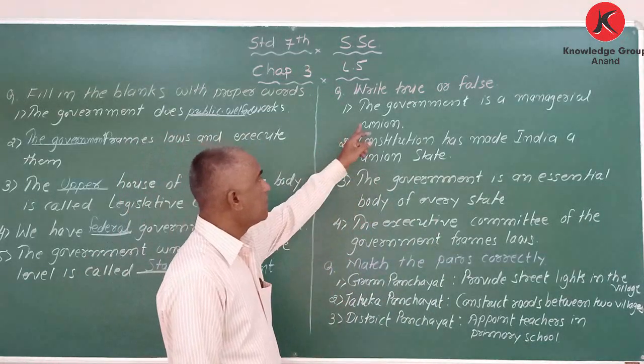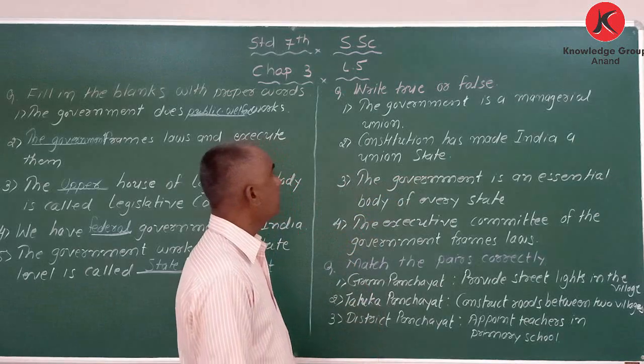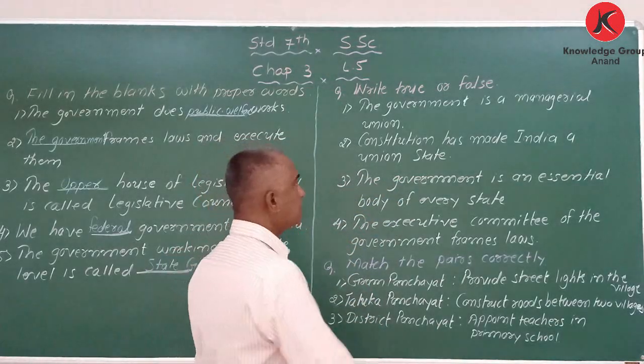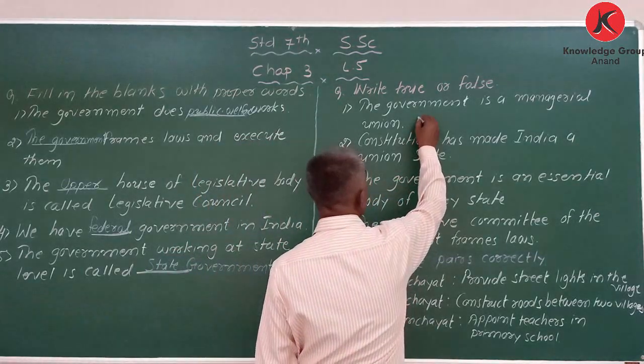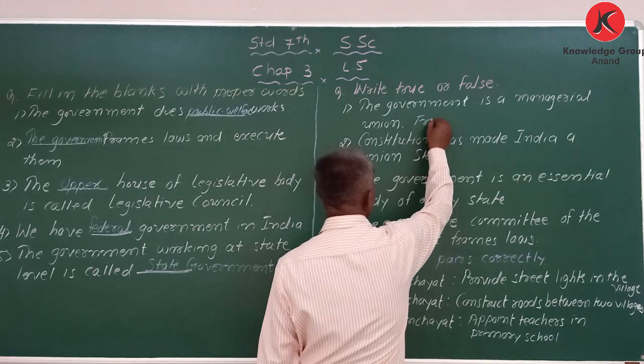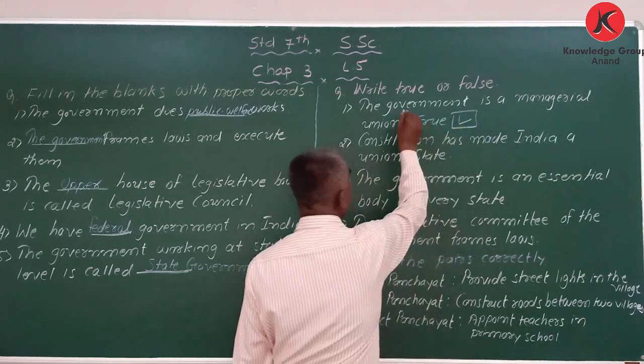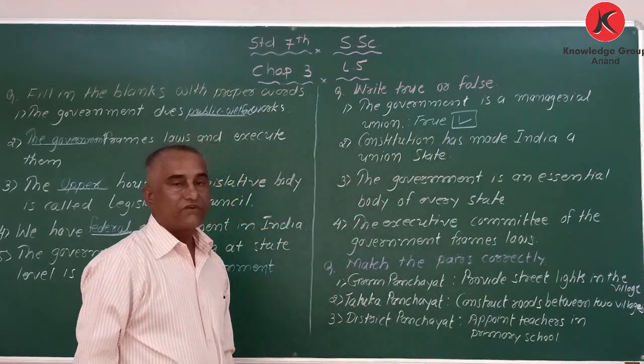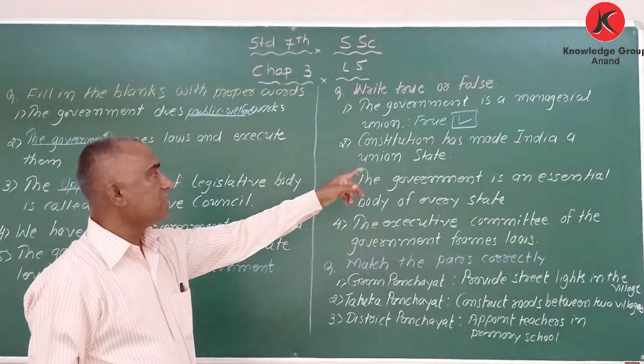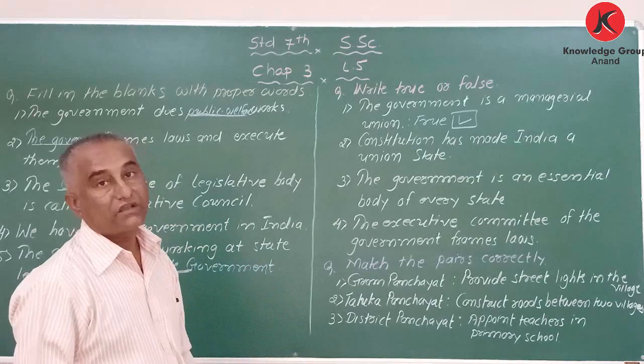The government is a managerial union. Correct, it's a managing body, so we can write here true. Second one, the constitution has made India a union state.